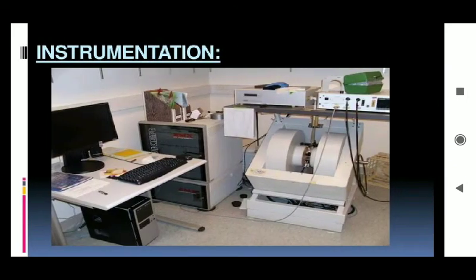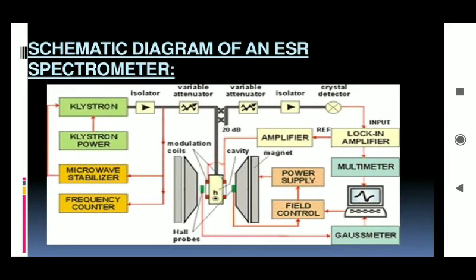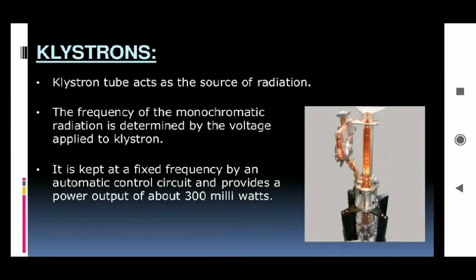Okay, now this is the general instrumentation of ESR, that is electron spin resonance spectroscopy. We'll go through the detailed parts of this ESR. Here you can see the schematic diagram of an ESR spectrometer. It requires a klystron power supply, microwave stabilizer, frequency counter, an isolator, variable attenuator, crystal detector, amplifier, then multimeter, power supply, and field control. So these are the parts present in this ESR spectrometer. We'll go into more detail about these parts.